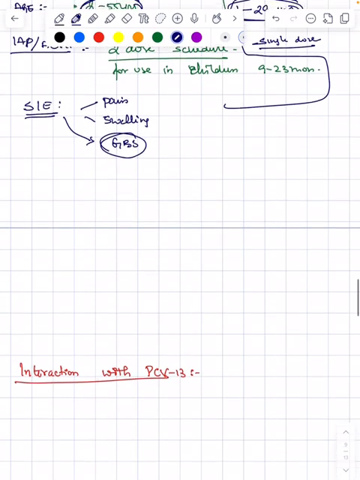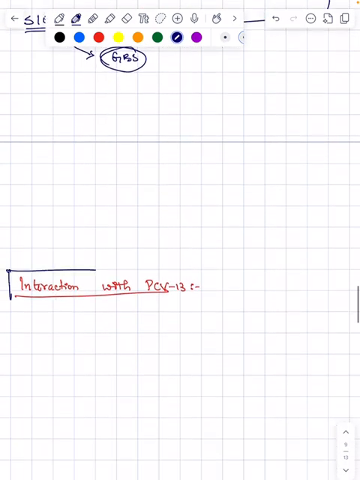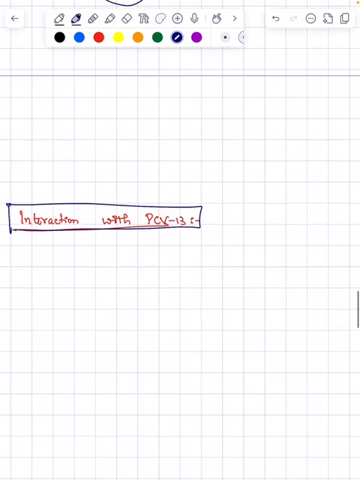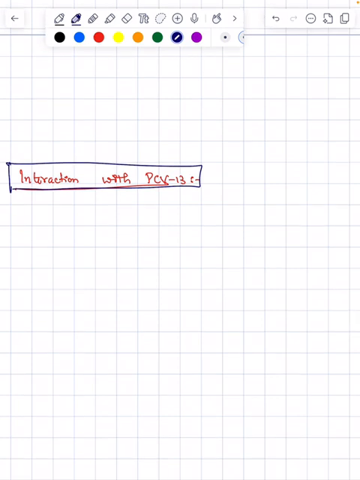Next, it has an interaction with the PCV13 vaccine, that is the pneumococcal conjugate vaccine 13. When both the meningococcal conjugate and the pneumococcal conjugate vaccine are given together, there is a decreased immune response to the pneumococcal conjugate vaccine.